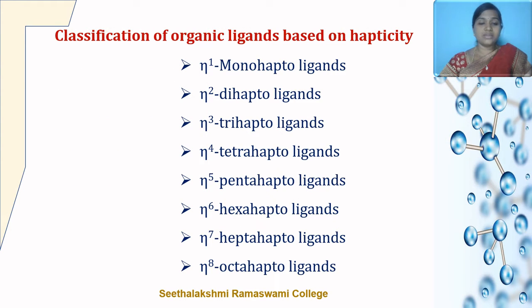Organic ligands are classified based on their hapticity as eta 1 monohapto ligands, eta 2 dihapto ligands, eta 3 trihapto ligands, eta 4 tetrahapto ligands, eta 5 pentahapto ligands, eta 6 hexahapto ligands, eta 7 heptahapto ligands, and eta 8 octahapto ligands.